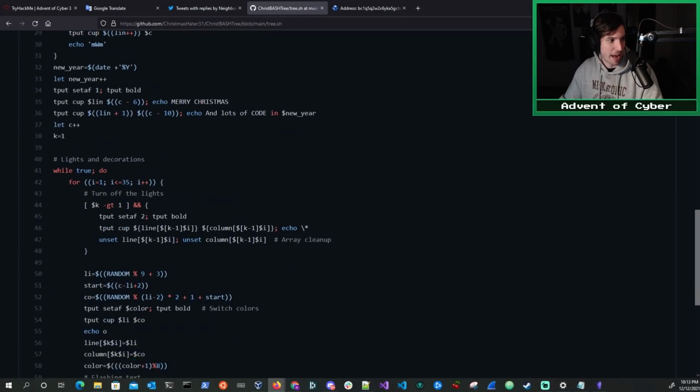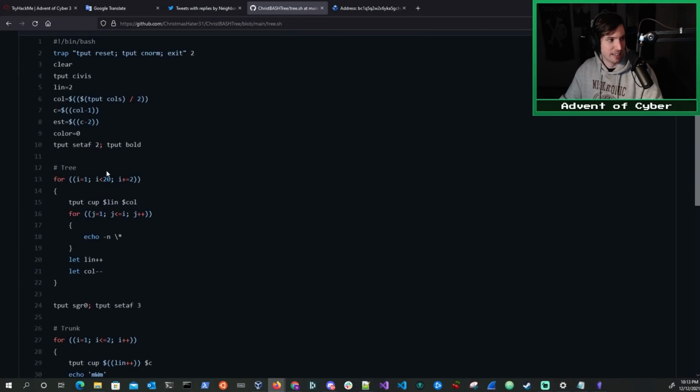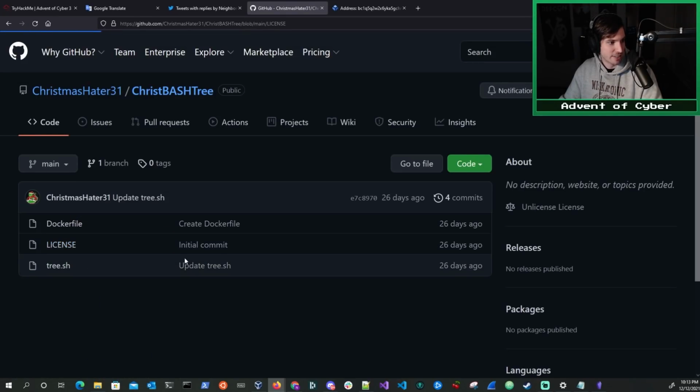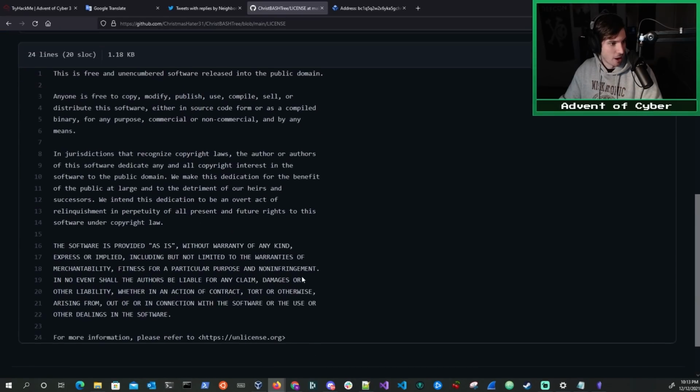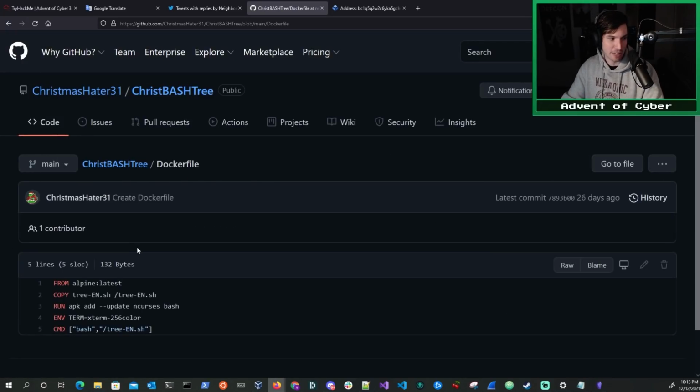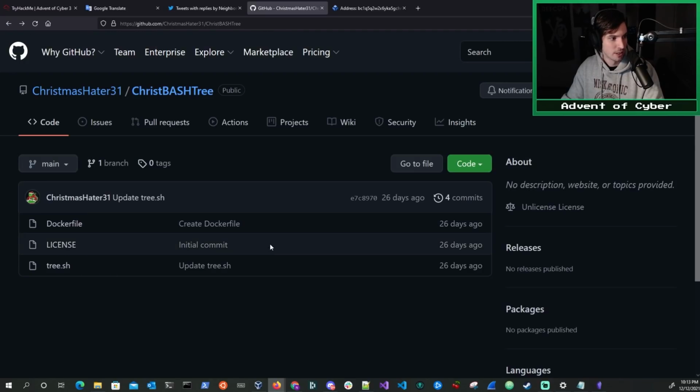We don't see any passwords, any interesting information in here. So we go back. We see that there's also a license document we can look at. Also, nothing super interesting in here. We also see a Docker file because the ransomware operators are super kind enough to add a nice Docker file for us to spin up this shell script in a Docker container. How nice of them, if we so choose. But remember, versions, previous versions.